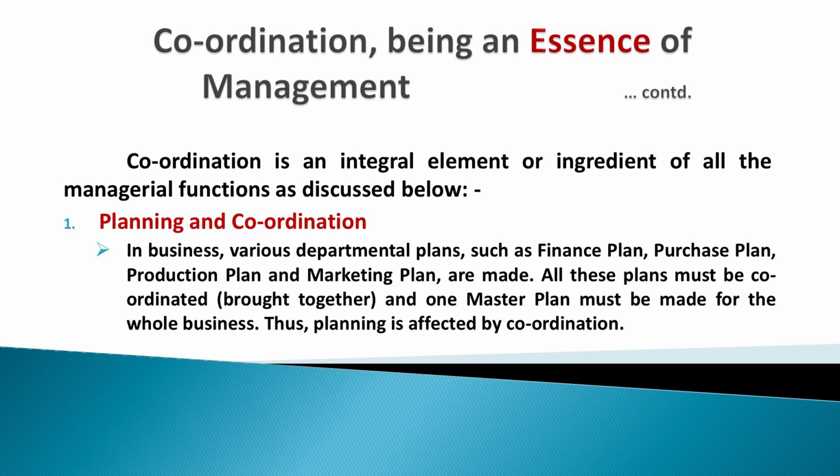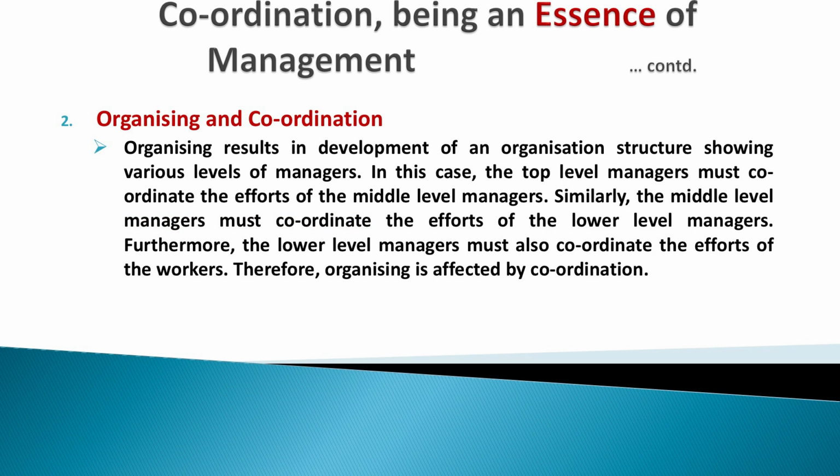Coordination in planning: different departmental plans are prepared. So, finance plan, production plan, purchase plan, all these plans are to be coordinated together, so that the target of production department can be achieved by the successful achievement of the goal of the purchase department. Purchase department will purchase raw material in time, and production department then only can proceed with work and meet the target. So, different plans, such as financial plan, purchase plan, production plan, marketing plan, all these plans must be coordinated.